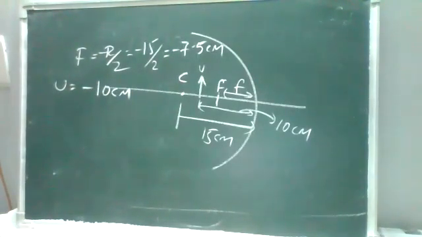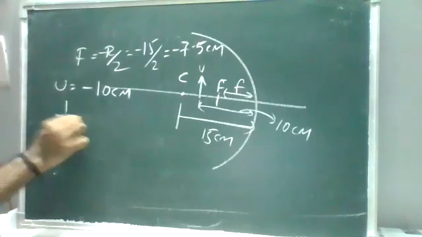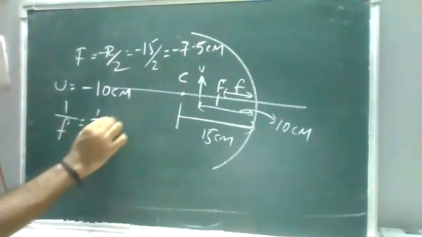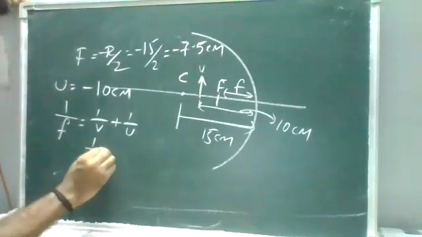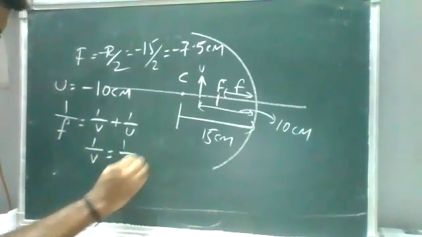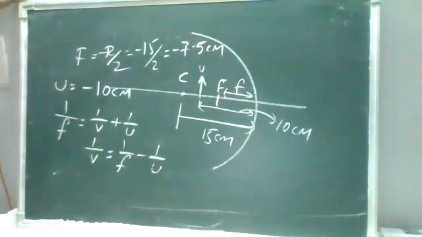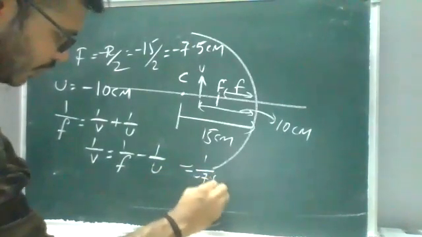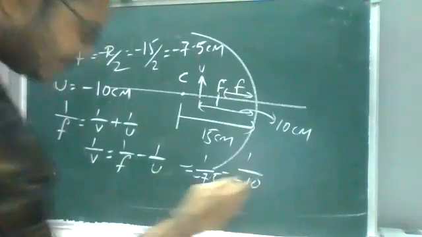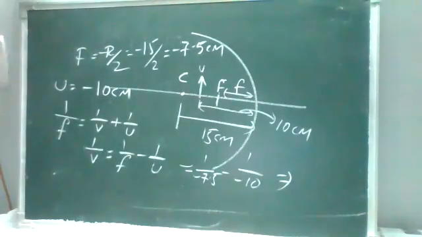To find V, we know the mirror formula: 1 by F is equal to 1 by V plus 1 by U. We know U, we need to find V, so 1 by V is equal to 1 by F minus 1 by U. F is minus, so it is 1 by minus 7.5 minus 1 by minus 10. When you solve it, the value of V will be minus 30 centimeters.